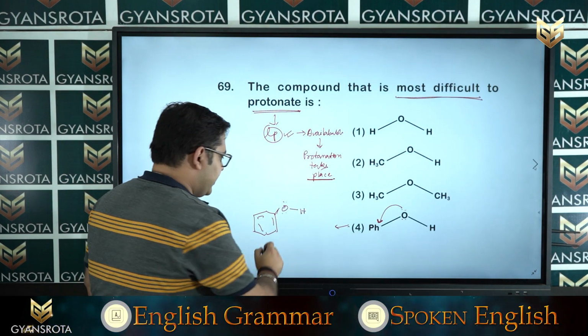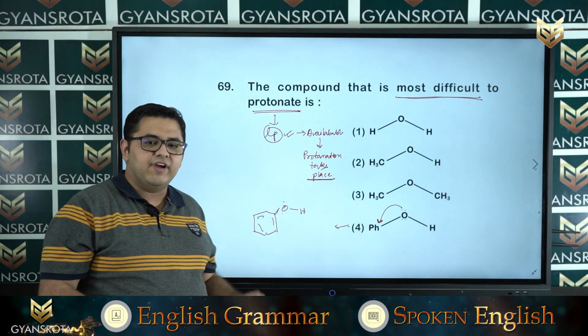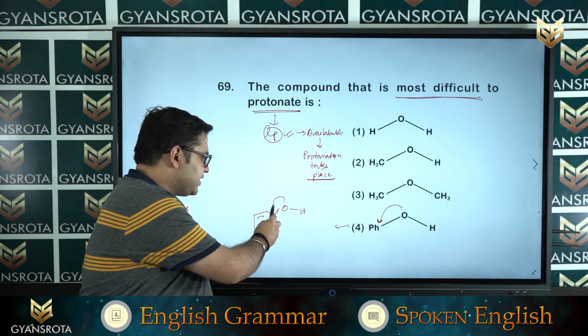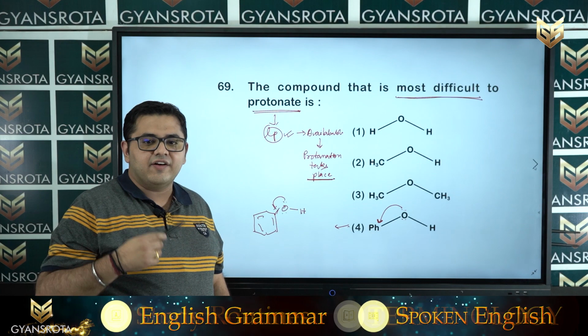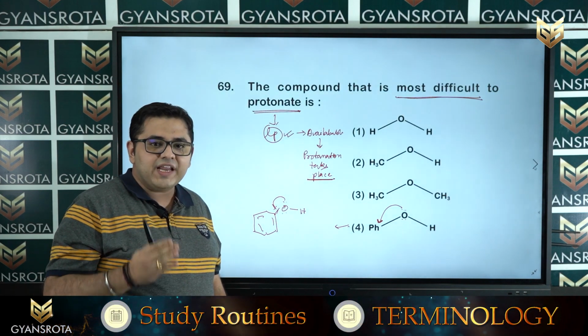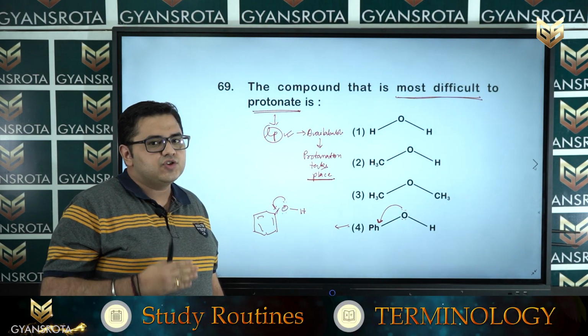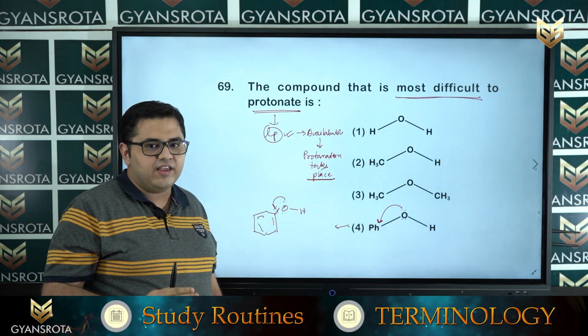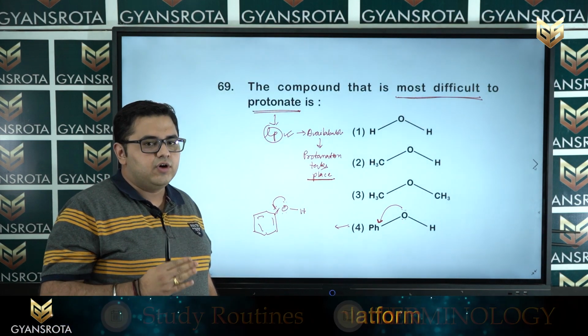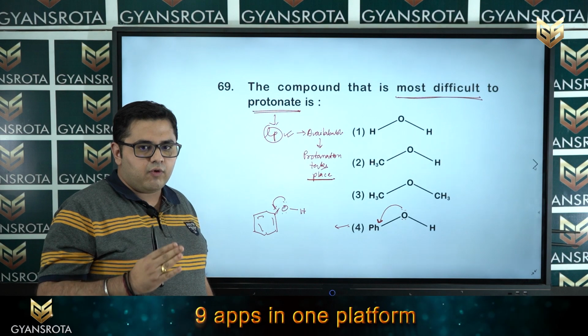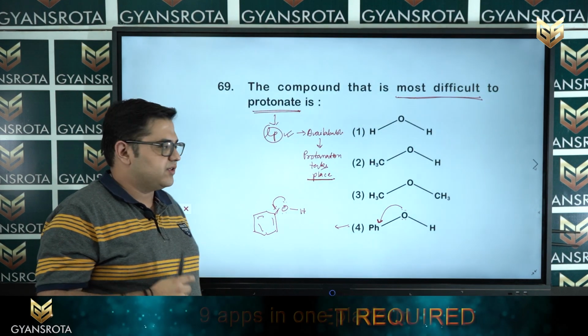These lone pairs are not easily available, because this lone pair is already gone into resonance. So, when this lone pair is not easily available, the protonation is not easy for option number 4. So, for question 69, the fourth option is the correct option.